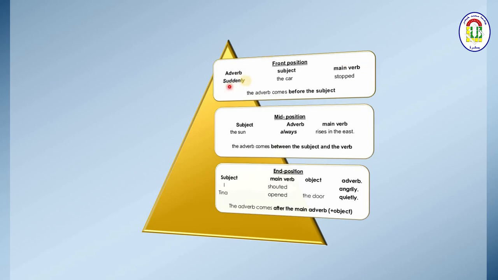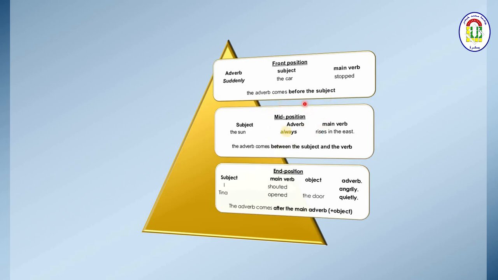I said, suddenly the car stopped. Suddenly the car stopped. So the adverb comes before the subject here. This is called the front adverb, or it is an initial position, or the adverb is in its initial position.